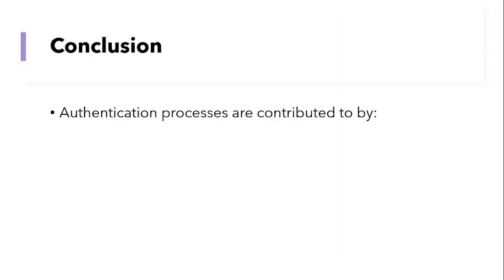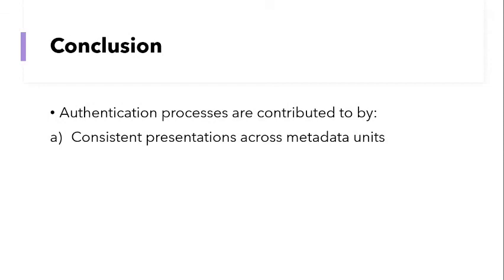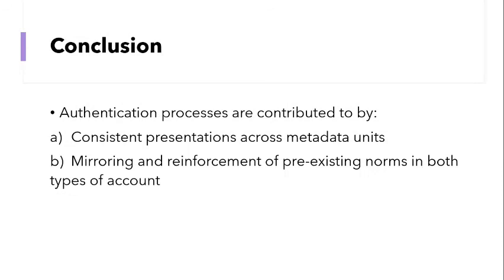So to conclude, I suggest that authentication processes are contributed to, firstly, by consistent presentations across metadata units. So the fact that the same identity aspects are presented in profile pictures, handles, and usernames can be compared to Van Leeuwen's suggestion that authentic presentations are constant and unified. And I also suggest that the mirroring and reinforcement of pre-existing norms in both types of accounts influences authentication processes. So previous research tends to view one type of account as credible and authentic for another type of account, but I suggest that it's the extent to which accounts appropriate and reinforce existing norms that influences the authentication processes of their identity performances.